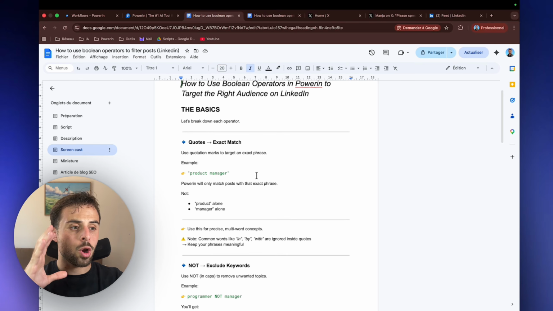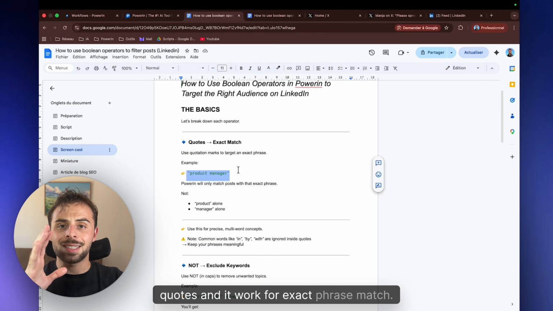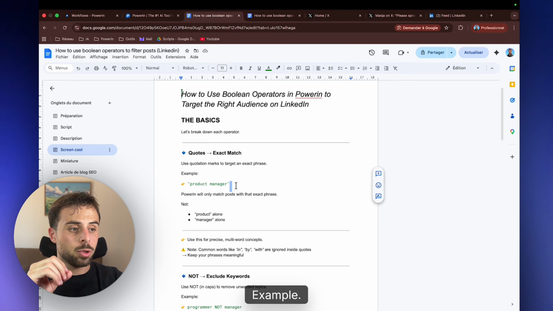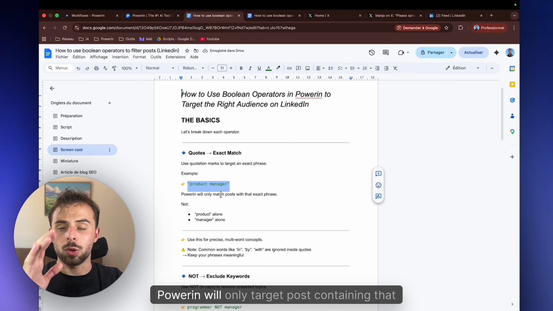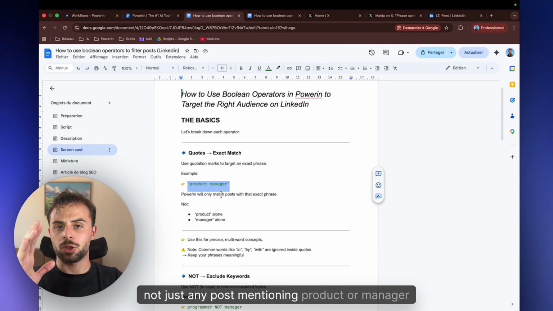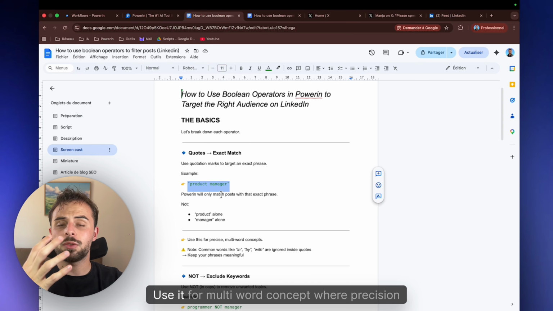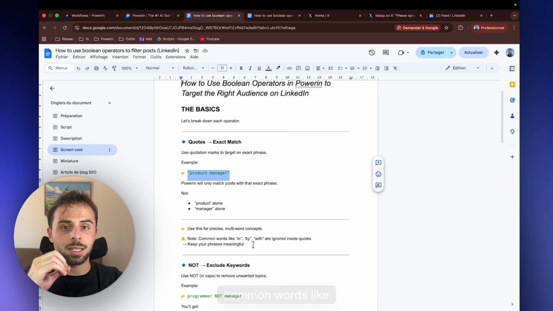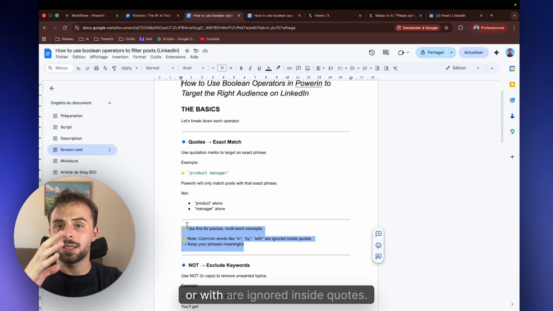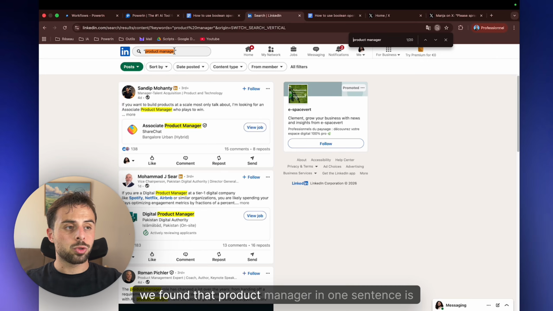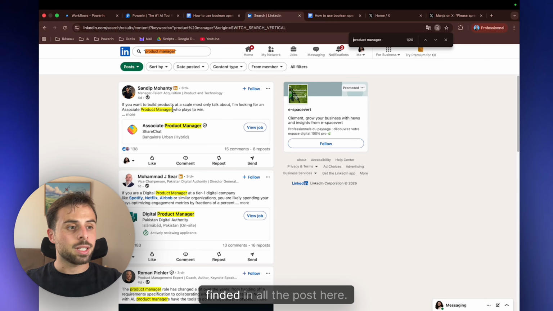And the first one is quotes, and it works for exact phrase match. Wrap a phrase in quotation marks to match it exactly. Example, "product manager". Powerin will only target posts containing that exact sequence of words, not just any post mentioning product or manager separately. Use it for multi-word concepts where precision matters. One note, common words like in, by, or with are ignored inside quotes, so keep your phrase meaningful. So let's see an example here. As you can see, we found that "product manager" in one sentence is found in all the posts here.